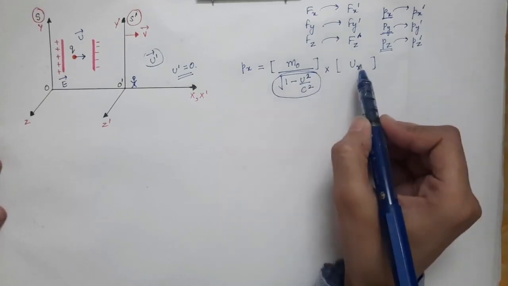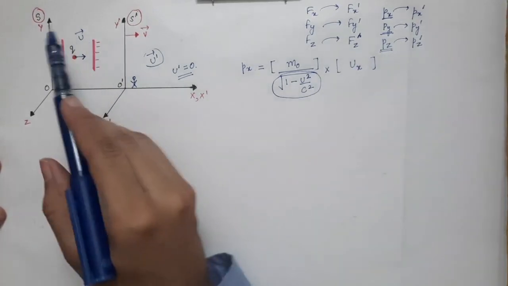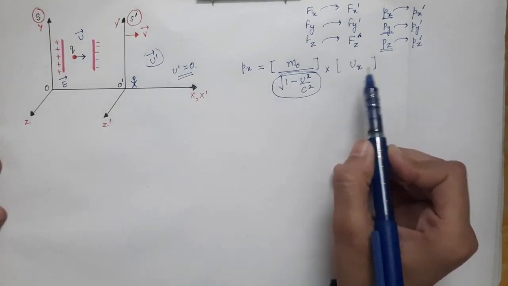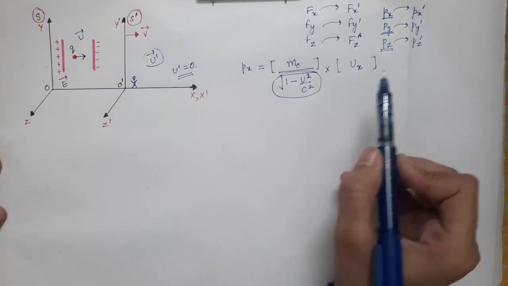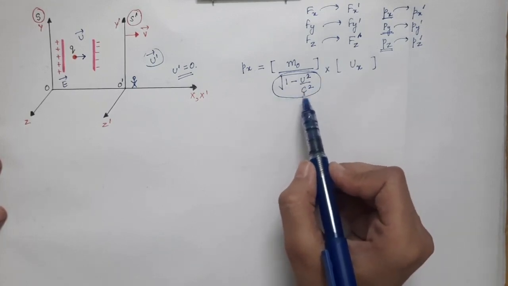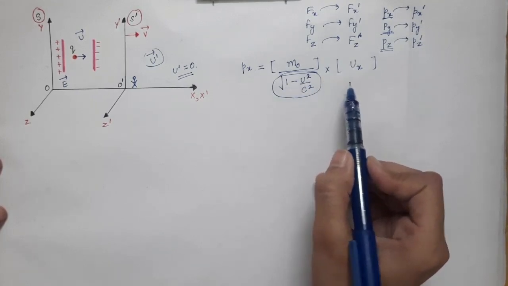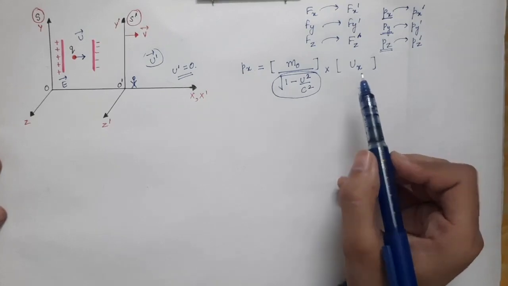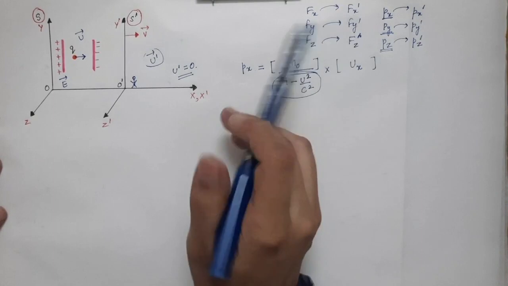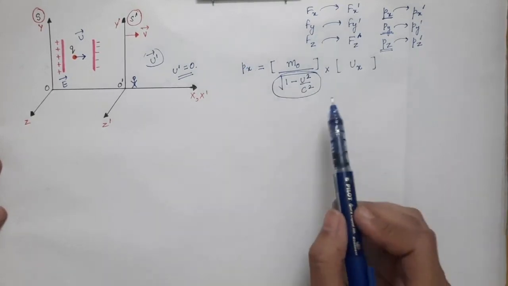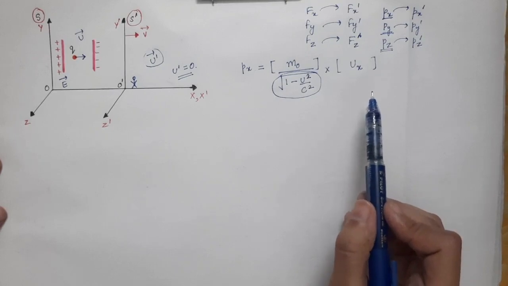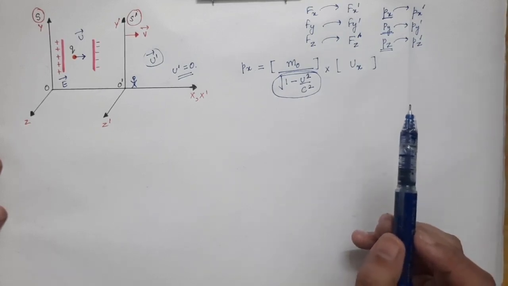This ux is the velocity in S frame, so we will convert it, and also the under root of 1 minus u square by c square, into parameters in S prime frame. On the left hand side you have the parameters in S frame, and on the right hand side you make them in terms of S prime frame.